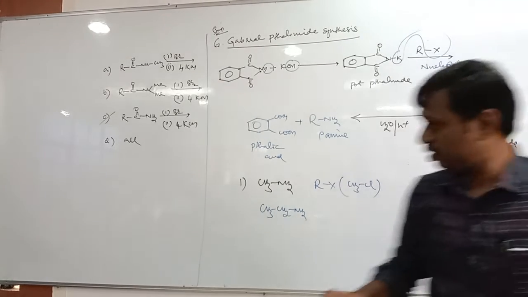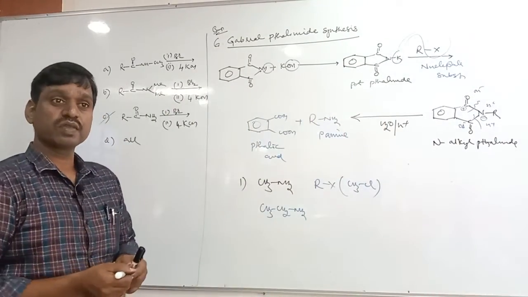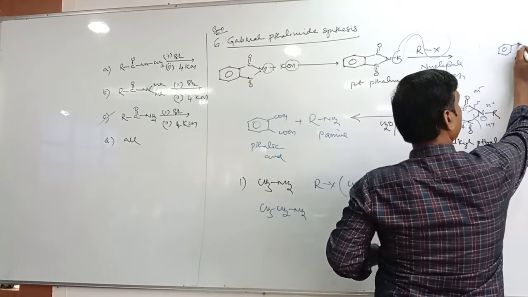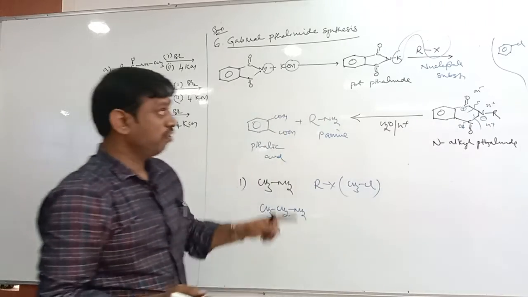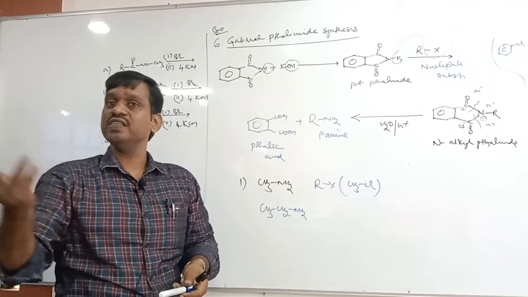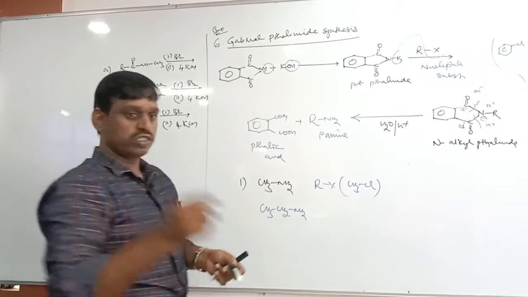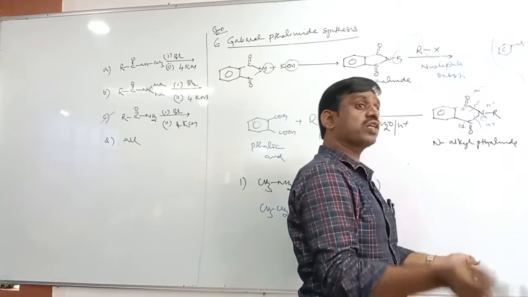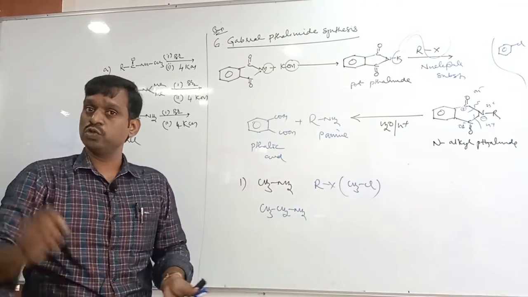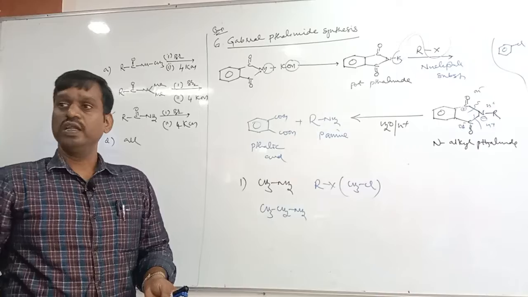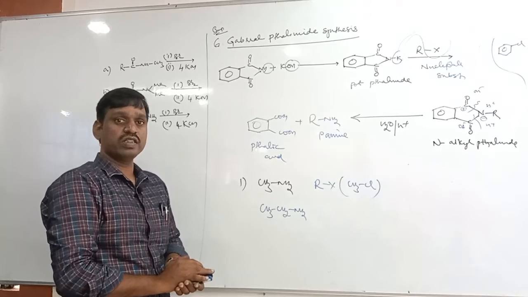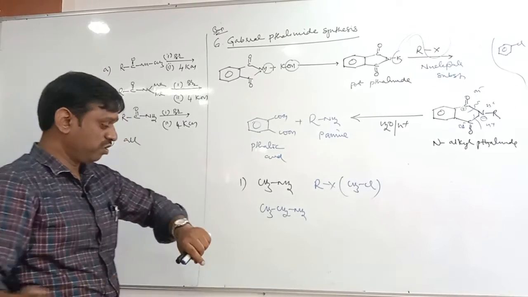And can this method be used to prepare aromatic amines? To prepare an aromatic amine, RX should be an aryl halide, like chlorobenzene or bromobenzene. But do aryl halides undergo nucleophilic substitution? Again there is a problem with PDCH, partial double bond character. Since haloarenes do not easily undergo nucleophilic substitution, you cannot prepare aromatic amines. Therefore this method prepares only aliphatic primary amines, not secondary, tertiary, or aromatic amines. This is the limitation of Gabriel phthalimide synthesis, one of the important methods.